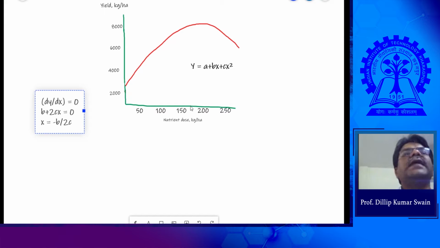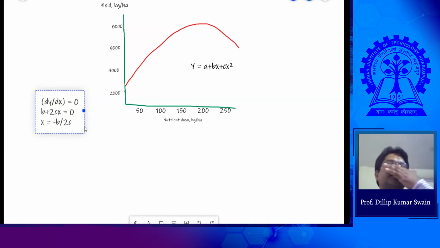If you know the coefficients, then x is equal to minus b by 2c gives you the maximum yield. If you have developed the relationship y is equal to a plus bx plus cx squared with different levels of fertilizers and the yield, then x equal to minus b by 2c is the value of x where you can get the maximum yield.